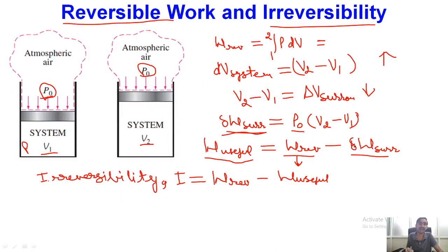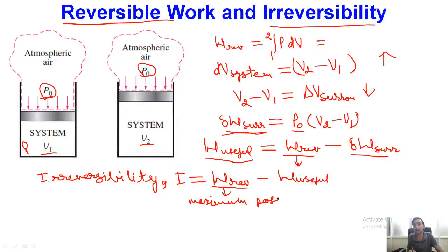So it means in actual practice, if we have to get the useful work from this system, that will be nothing but equal to the difference of reversible and the surroundings work. So whatever losses we are having, generally we consider that loss of work is associated with irreversibility. That's why, if we have to define irreversibility, it will be equal to reversible work, which represents the maximum